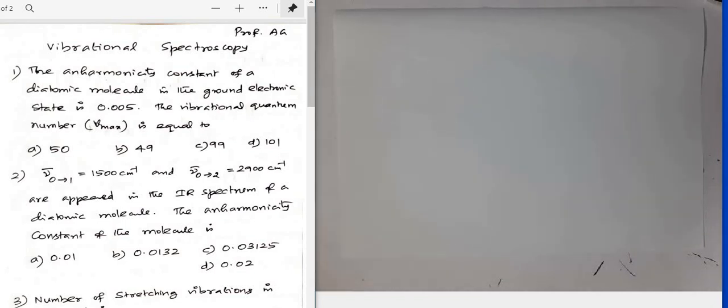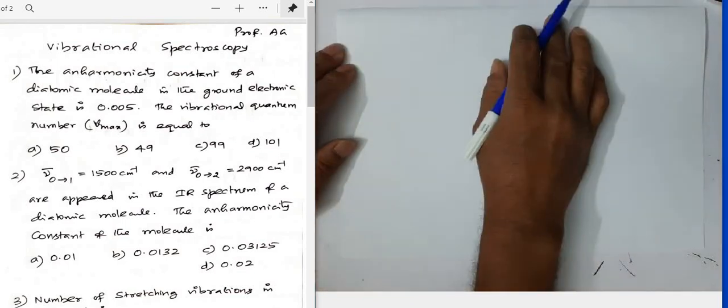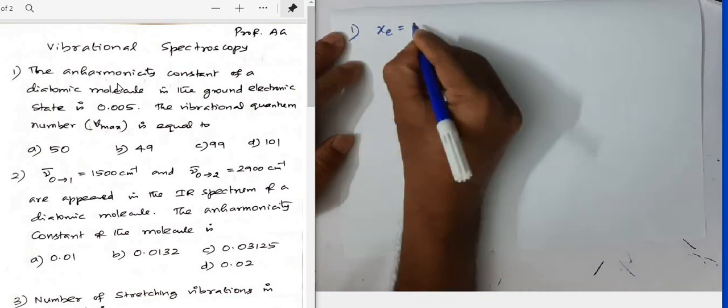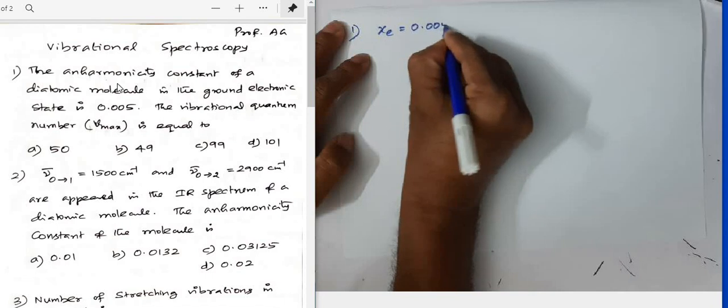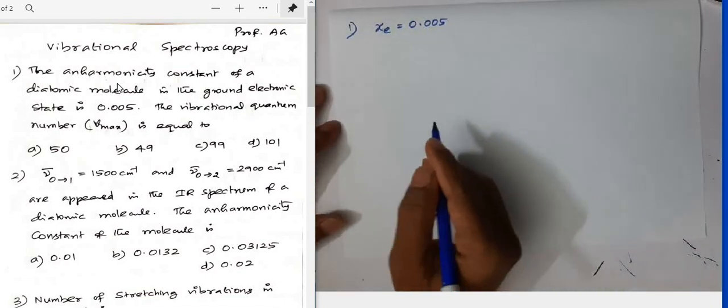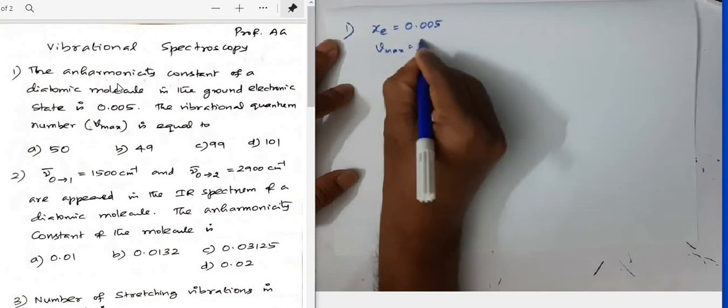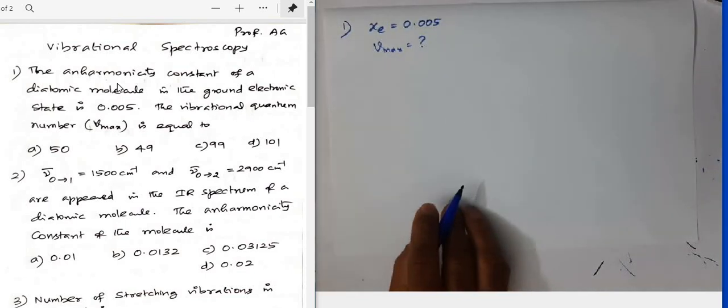The anharmonicity constant of a diatomic molecule in the ground electronic state is 0.005. The vibrational quantum number v max is equal to... Okay, anharmonicity is given, so this is problem number 1. The anharmonicity, that is xe, is given, which is equal to 0.005. The question asked here is the value of v max. The anharmonicity constant is given, v max we need to find out.